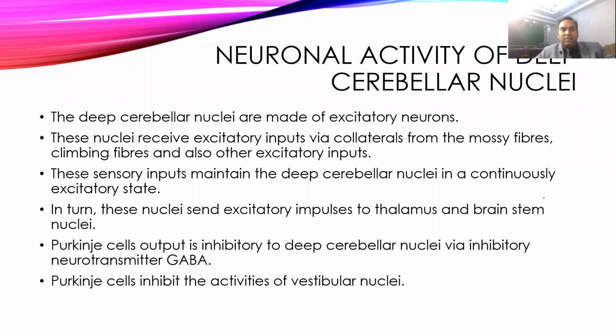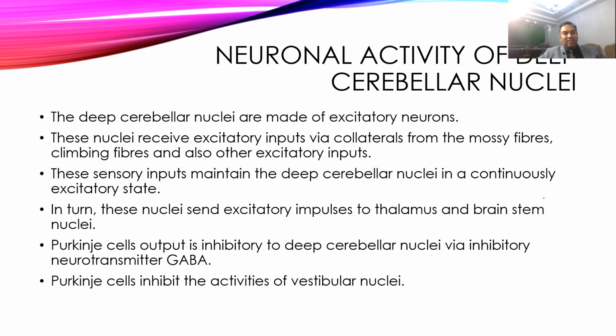Now come to the activity of the deep nuclei. The deep cerebellar nuclei are usually made up of excitatory neurons, and they receive collaterals from the mossy fibers, climbing fibers, and also from the Purkinje cells. So sensory inputs coming to the nucleus continuously keep on exciting the deep cerebellar nuclei, and then this nucleus sends the excitatory impulse to the thalamus and brain stem and causes a voluntary movement.